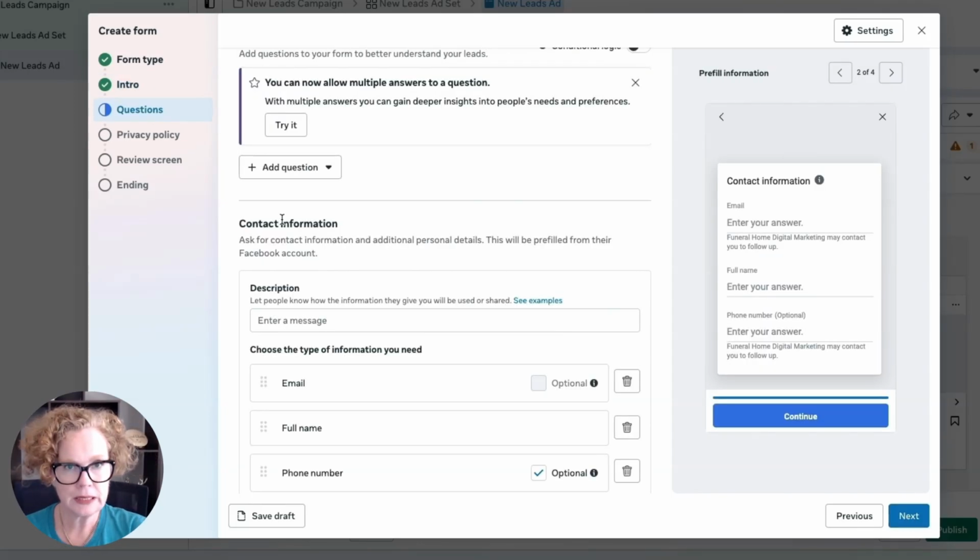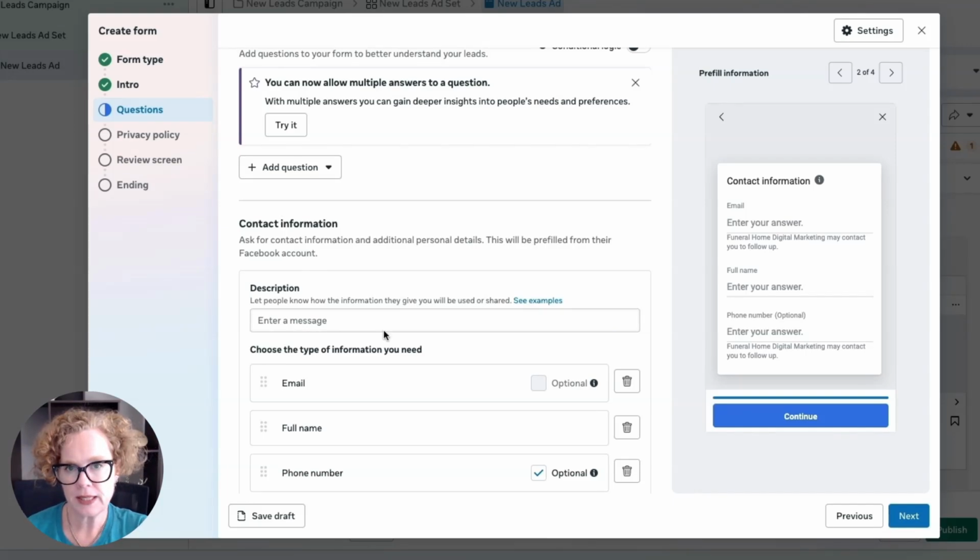Now, when it comes to our lead forms, there are quite a few things we can do here. We can try and qualify leads. We can say if they answer A, then give them question B, and lots of great things. However, I would like you to just get started with your lead forms and just get leads, because that's what we want. When we add more and more questions in there, people will drop off and you'll get fewer leads. You may get better quality leads, and that's great, and that's something to test, but just get started by asking for the 3 basic things of email, name, and phone number.